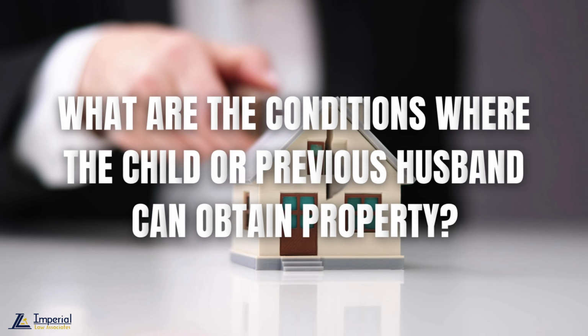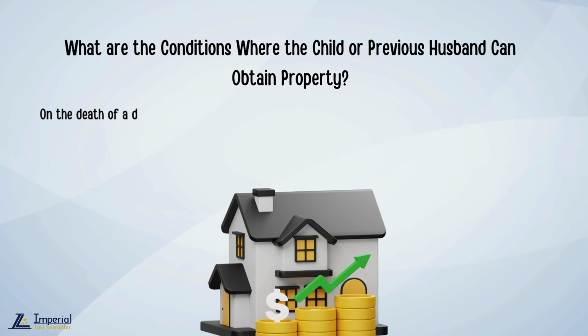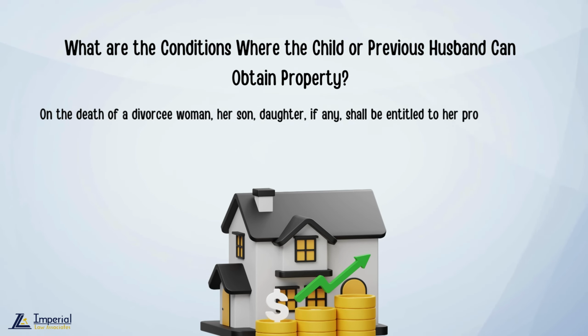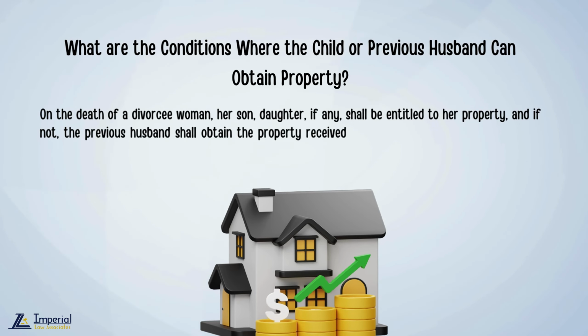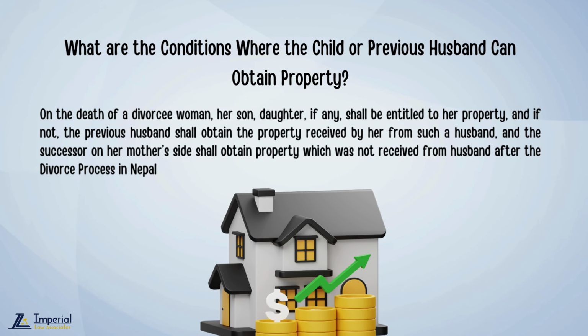What are the conditions where the child or previous husband can obtain property? On the death of a divorcee woman, her son and daughter, if any, shall be entitled to her property, and if not, the previous husband shall obtain the property received by her from such husband, and the successor on her mother's side shall obtain property which was not received from the husband after the divorce process in Nepal.